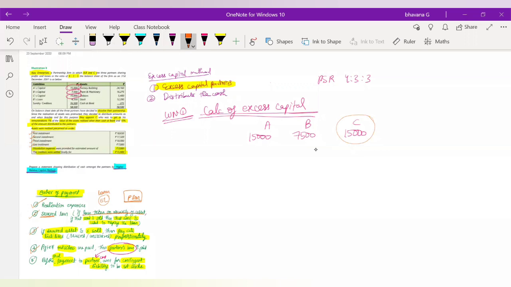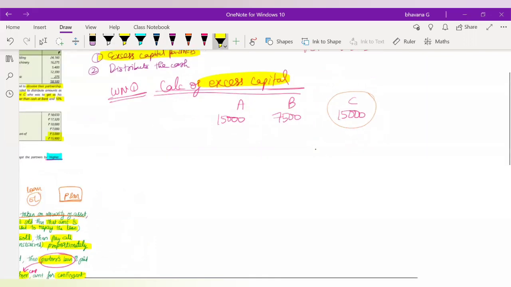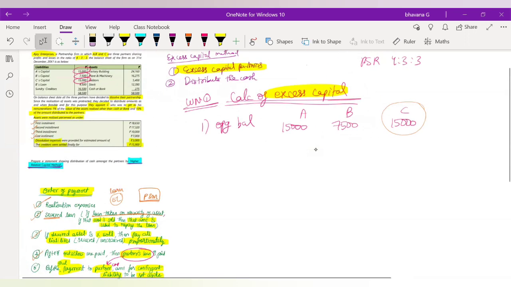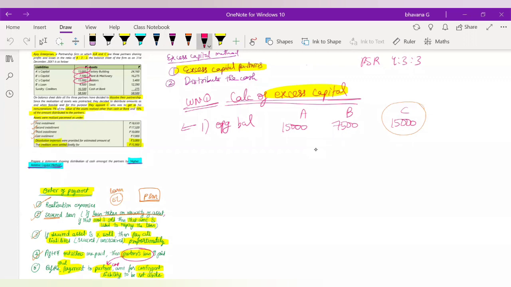Okay, so now how are we going to find out the excess capital is what we are going to see now. The first step that you have to do is write your opening balance, which we have already written. So in this opening balance, whatever your opening capital is, 15,000, 7,500 and 15,000, with that, if there are any reserves, you have to add them, and if there are any losses, you have to reduce them also. Directly, whatever is opening capital, you must not write.